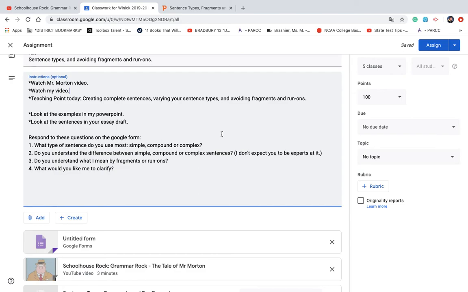Try to start understanding the difference if you can. All right? We're just beginning to look at it now. Do you understand what I mean when I say fragments or run-ons based on what I just showed you? Answer the question, explain your answer. And what would you like me to clarify? So try to answer all these questions on the Google form.